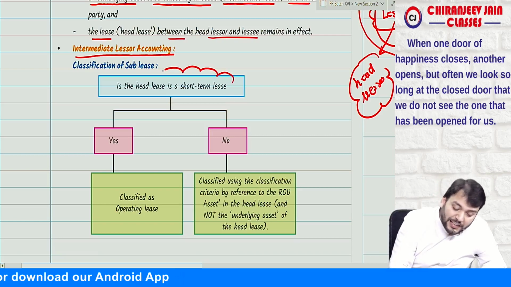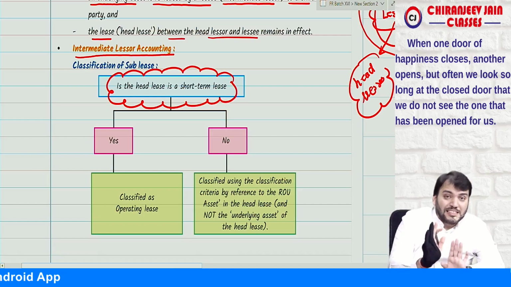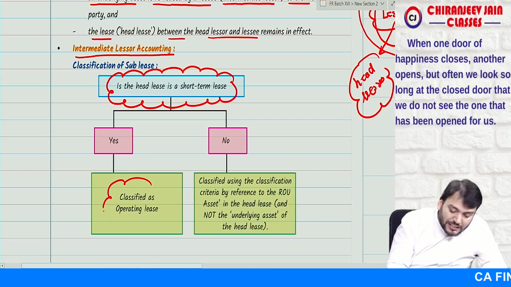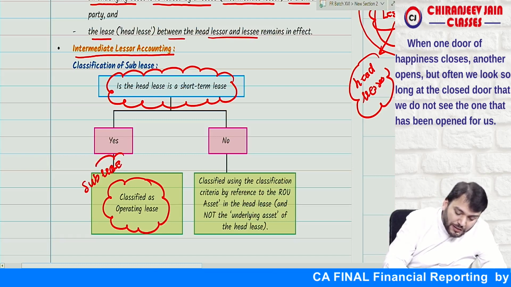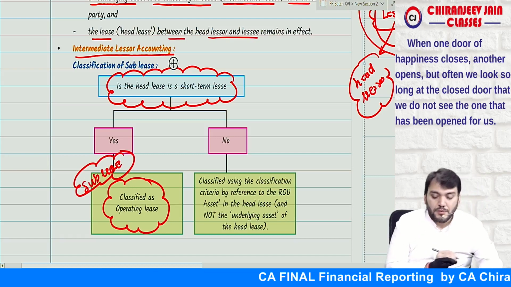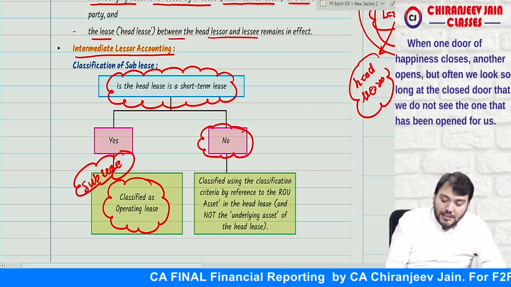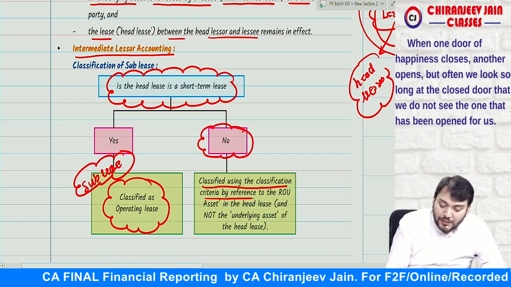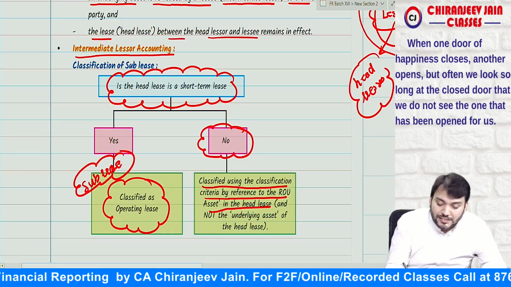If the head lease was a short term lease in the books of lessee, then the sublease will always be classified as operating lease. If the head lease is not a short term lease, then classify using the classification criteria by reference to the ROU asset in the head lease.